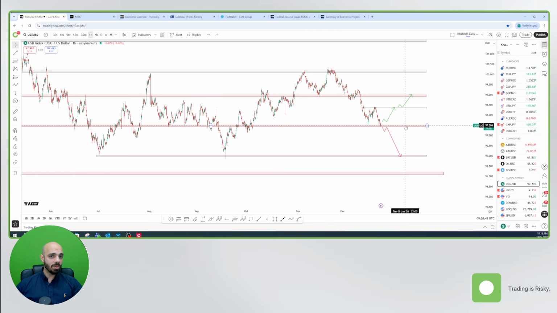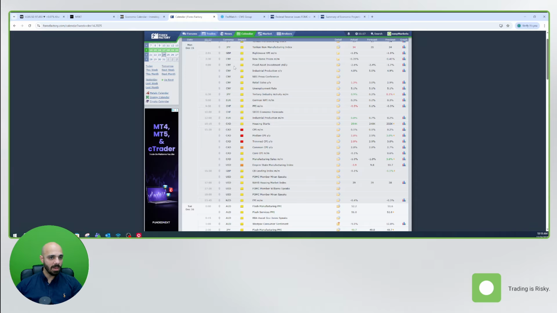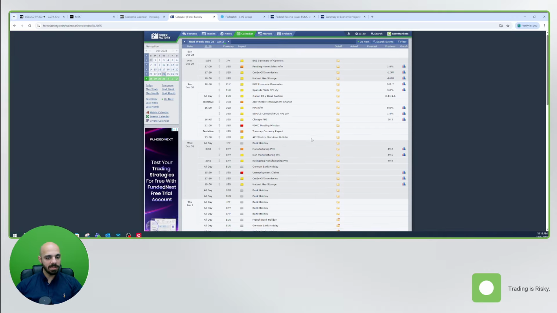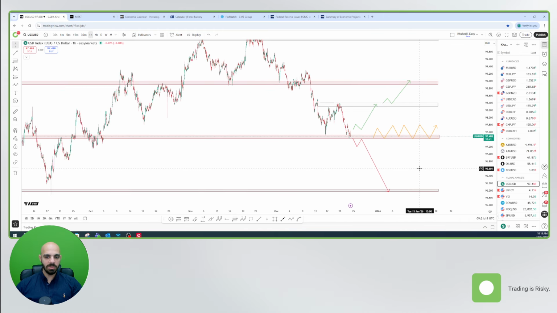The final scenario we could have, what if the FOMC minutes were just, not to say neutral, but there is nothing new announced. In this case, I believe the dollar index, especially keeping in mind that we are at the end of the year, with a lot of bank holidays upcoming starting this week and next week, we could be just consolidating within this range, waiting for the new year, waiting for the new economic data and the new fundamental catalyst that could give us a more clear direction related to the dollar index and all the financial markets in general. We will be doing this in orange.